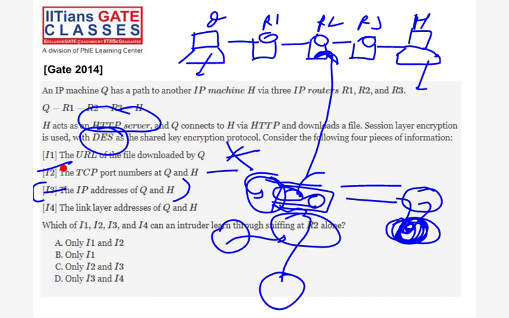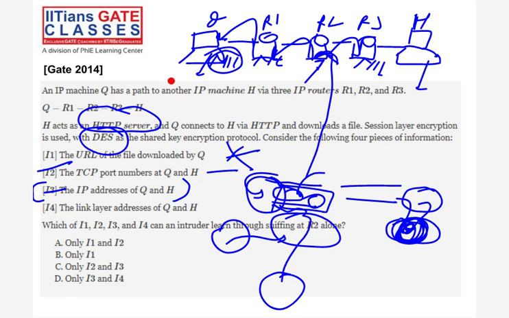And again, the link layer address of Q and H at R2, can I see the NIC address? Because for R1 the NIC is different, for R3 the NIC is different. If I'm here, maybe I can see the NIC of R1, maybe I can see the NIC of R3. But the MAC address, I can't see the link layer address of Q and H. Yes, right, Sanjeev, only the link addresses of R1 and R3, because that is a link address. Q1 is not directly linked with R2, but our attacker is sniffing at R2. So that's why the link address of Q and H is not visible to the attacker, but these two will be visible.